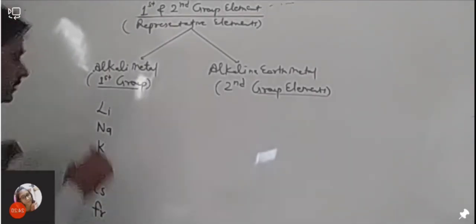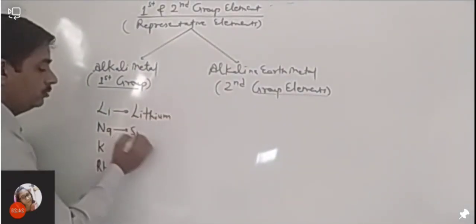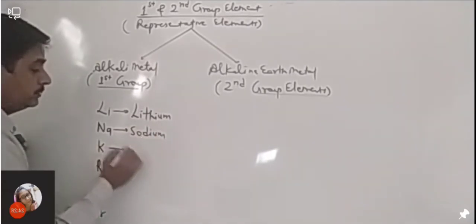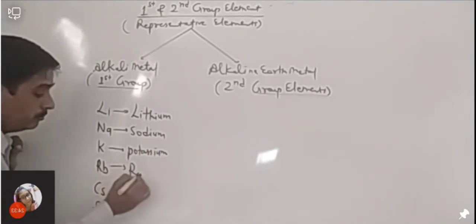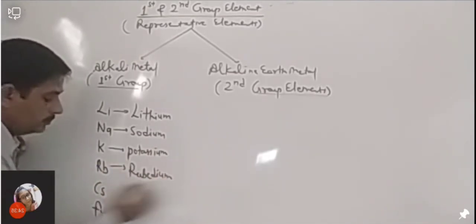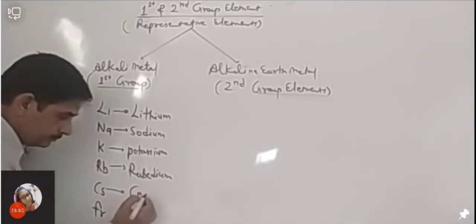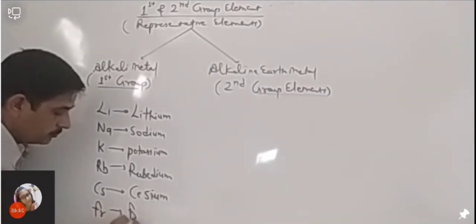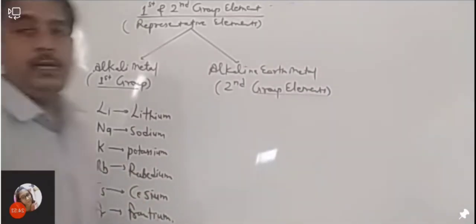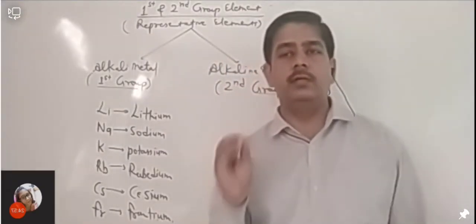Let me write the name of these elements. This is lithium, this is sodium, this is potassium, this is rubidium, this is cesium, and this is francium. Okay, these are the elements. And let me tell you one thing, beta, इनको learn करने की एक trick होती है. You can use that trick and you can learn these elements easily.